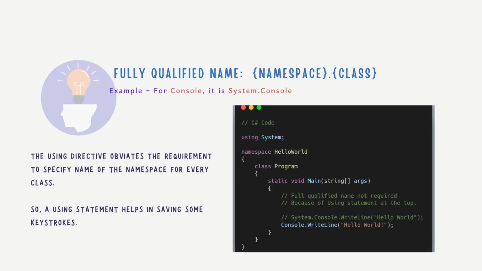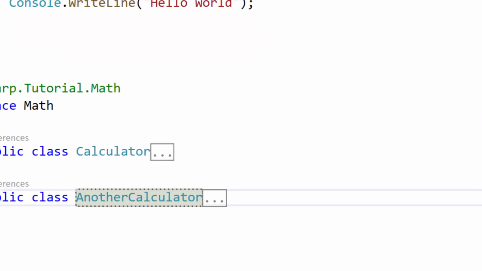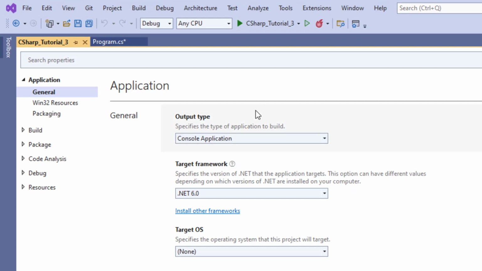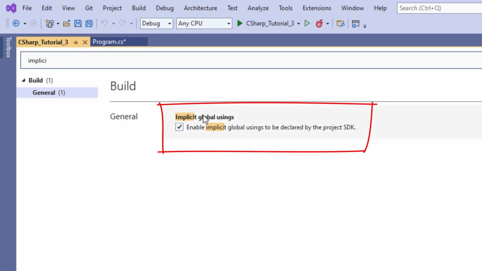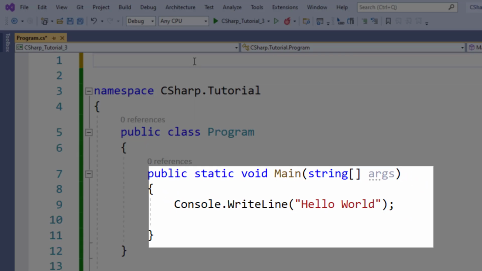So let's disable the implicit using feature on our project. To do that, right click on the project and then select the properties option from the menu, then search for implicit and then uncheck this checkbox and then hit save. Now let's come back to our Program.cs file. Let's remove the using statement at the top and try to build the solution.